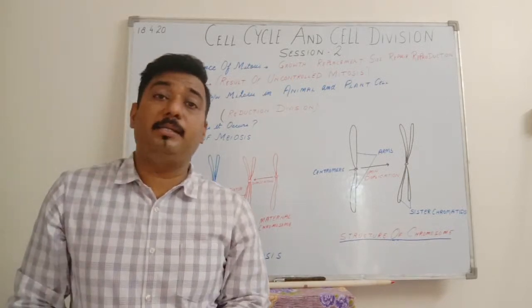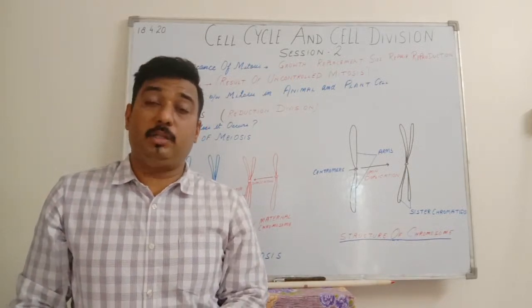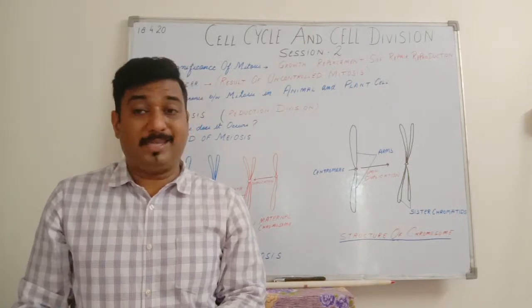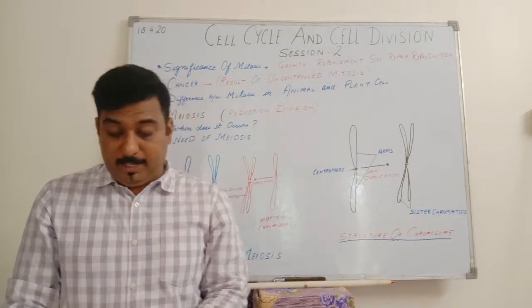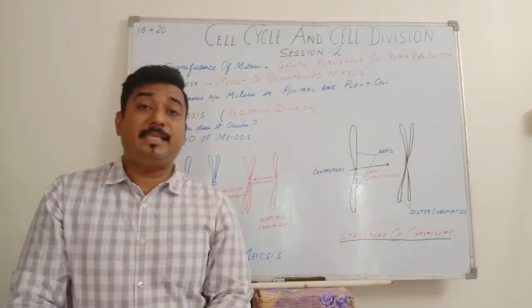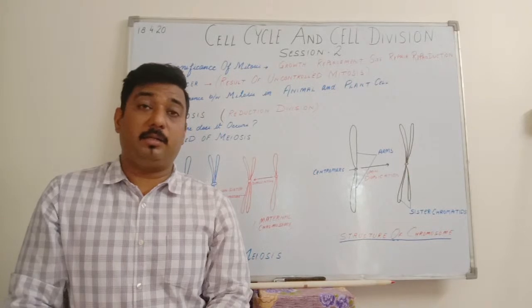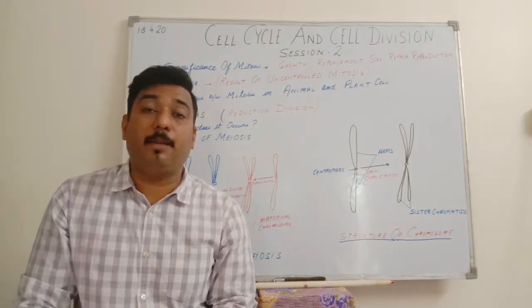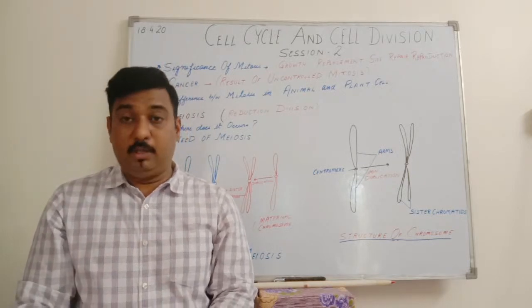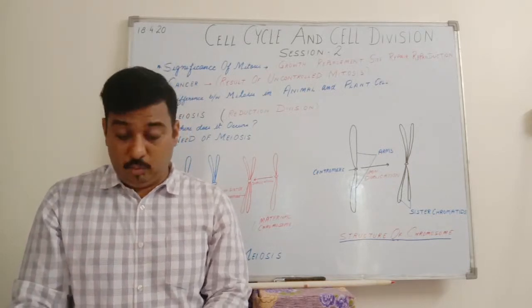Whereas in the plant cells, I had told you, the cytoplasmic division or the cytokinesis takes place by the formation of cell plates. These cell plates are formed by the fusion of vesicles, and these vesicles are produced by dictyosomes. What are dictyosomes? These are the Golgi apparatus.